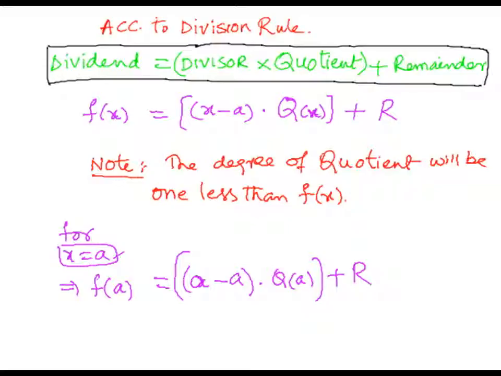Within the bracket, a is negative and a is positive, so these two cancel and we get 0.